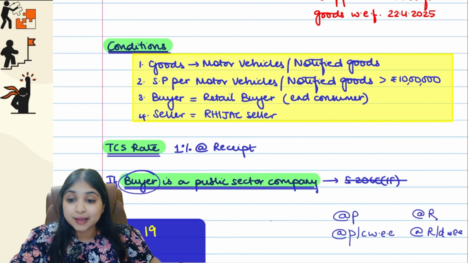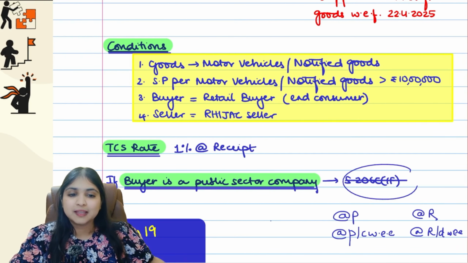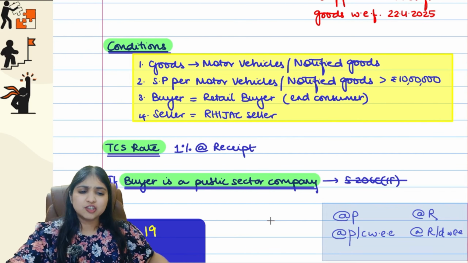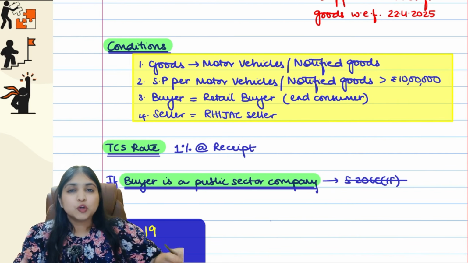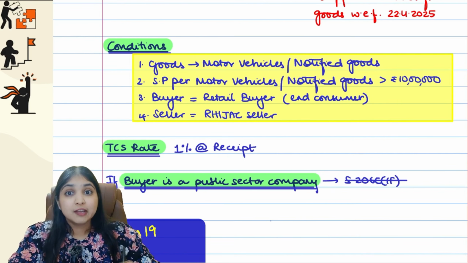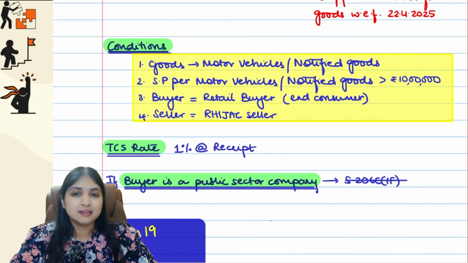But however, if the buyer happens to be a public sector company, then this section is not applicable. So there are some sections where the buyer should not be a public sector company. 206C1F is one such section. If the buyer happens to be a public sector company, then this section will not apply.